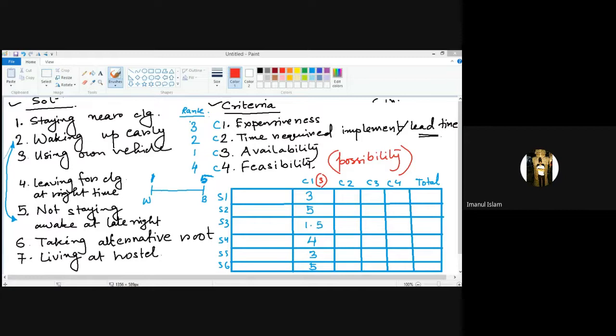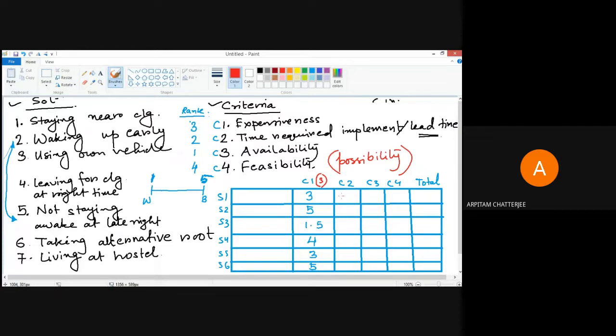No, sir. Okay. Similarly, if you take criteria 2, your criteria 2 is lead time. How long you will take to realize or implement this particular solution. Staying near college, it will take some time because you have to find out which places are there, which is good, which is bad, where the others are staying, where my classmates are staying.